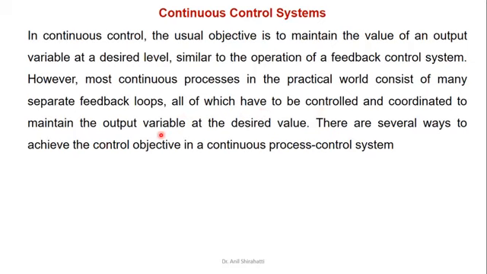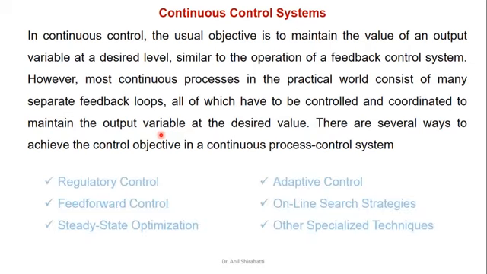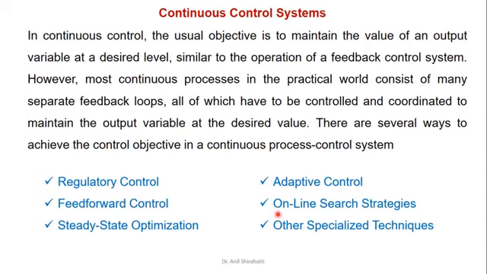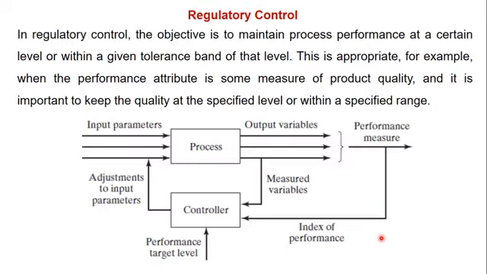There are several ways to achieve this continuous process control. There are 6 ways. First is regulatory control. I can use feed forward control, steady state optimization, adaptive control, online search strategies, and also other specialized techniques. Let's see them one by one. The figure shows regulatory control. In regulatory control, the objective is to maintain process performance at a certain level or within the given tolerance band of that level.